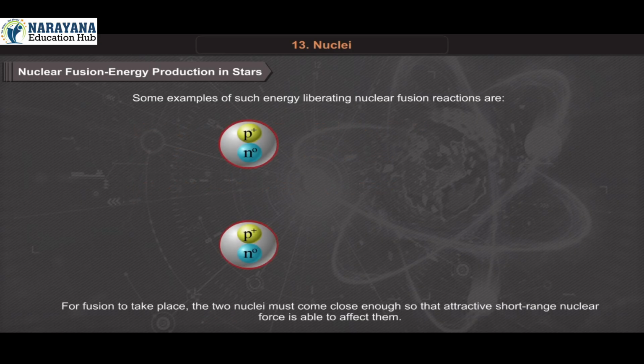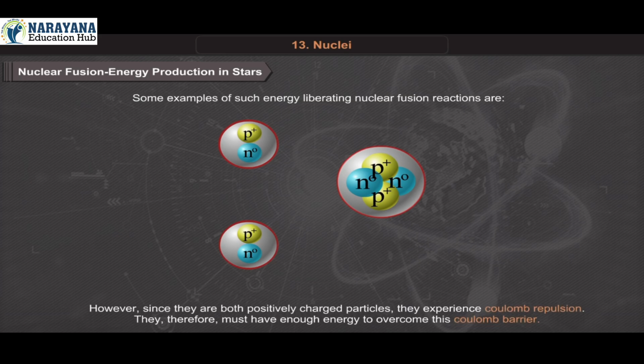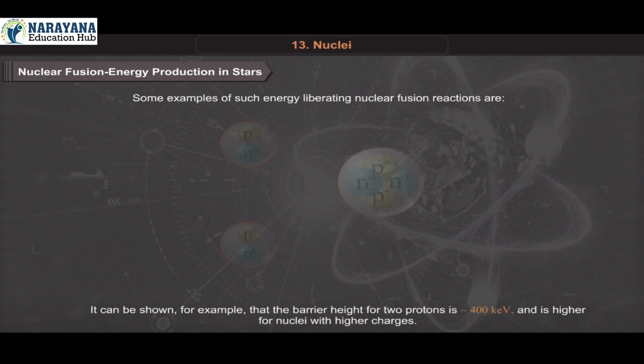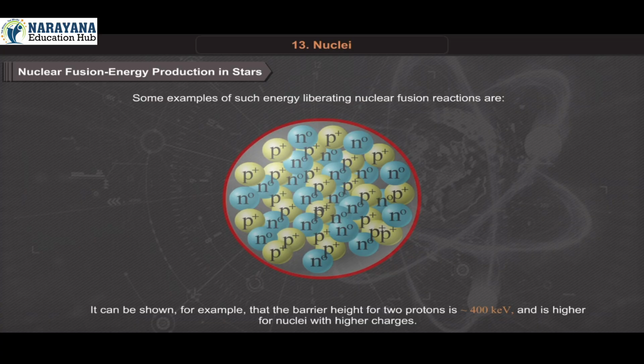For fusion to take place, the two nuclei must come close enough so that the attractive short-range nuclear force is able to affect them. However, since they are both positively charged particles, they experience Coulomb repulsion. They, therefore, must have enough energy to overcome this Coulomb barrier. The height of the barrier depends on the charges and radii of the two interacting nuclei. It can be shown, for example, that the barrier height for two protons is about 400 keV and is higher for nuclei with higher charges.